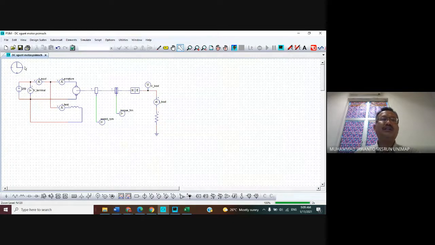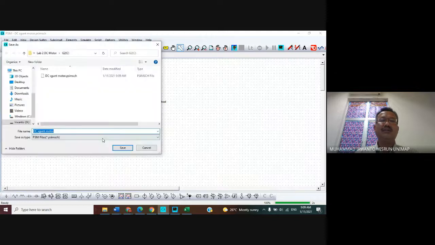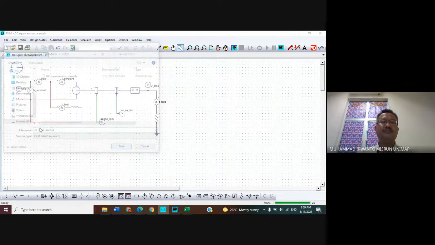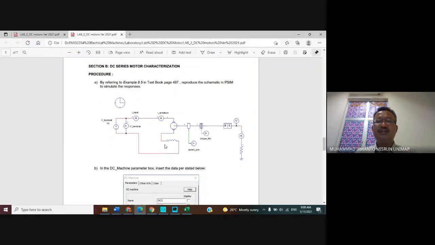Ya, for this series, I save it as DC series motor. Following this figure, series, no need current here. Actually it is the same, but we just follow this figure.